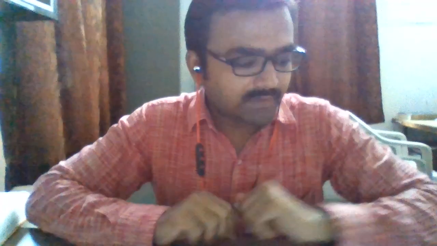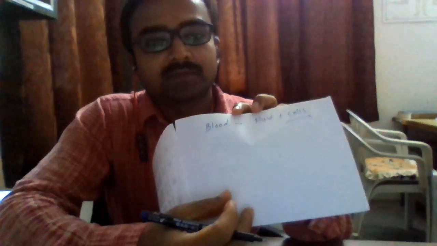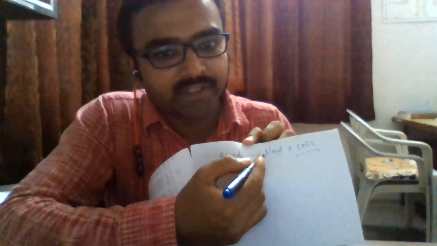Okay, so let's first try and understand the composition of blood. We all know that the blood consists of two different things: one is the fluid part and the other is the cells.